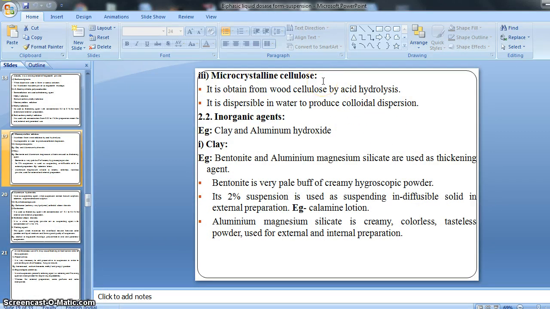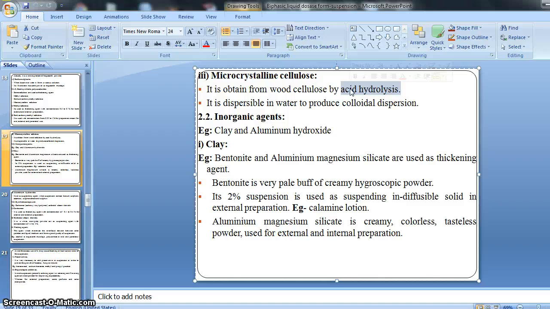Then our third is microcrystalline cellulose. It is obtained from wood cellulose by acid hydrolysis. Means as its name says, that is semi-synthetic, right? Semi-synthetic means half portion obtained from natural and half portion obtained synthetically, means man-made, right? That's what is called semi-synthetic, right? Microcrystalline cellulose is obtained from wood cellulose by acid hydrolysis.